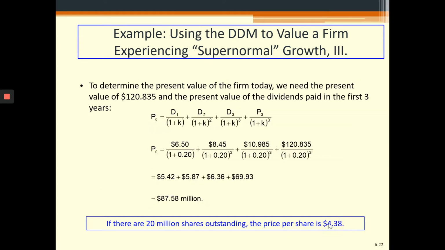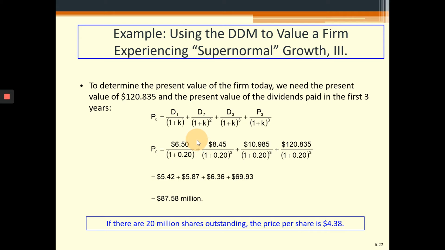Now we have the equation set up to find the current price of Chain Reaction. The dividend which we will receive at the end of the first year was 6.5 million. We have to discount it back and find its current value. The current value of 6.5 million, which we will receive at the end of the first year as investors, we can get after dividing it by 1 plus the discount rate raised to the power 1.